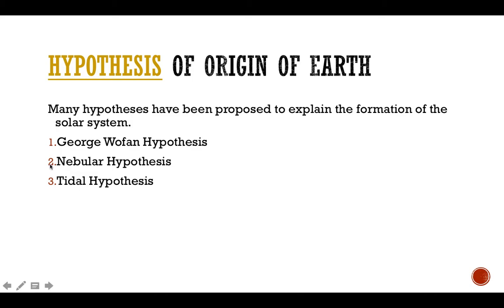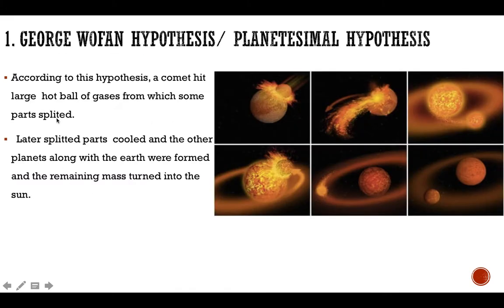There are many hypotheses given to explain the formation of the solar system. Among them, we'll be discussing here three hypotheses: Georgian hypothesis, nebular hypothesis, and tidal hypothesis. Georgian hypothesis is also called planetesimal hypothesis.